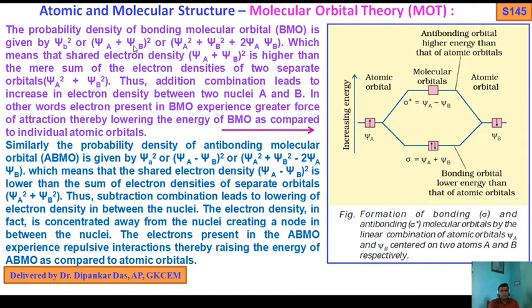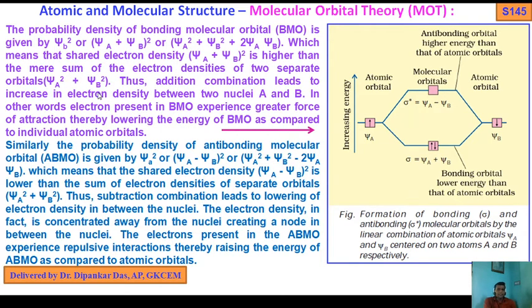So psi a plus psi b whole square equals psi a square plus psi b square plus twice psi a into psi b, which means that the shared electron density, psi a plus psi b whole square, is higher than the mere sum of electron densities of the two separate orbitals, psi a square and psi b square.